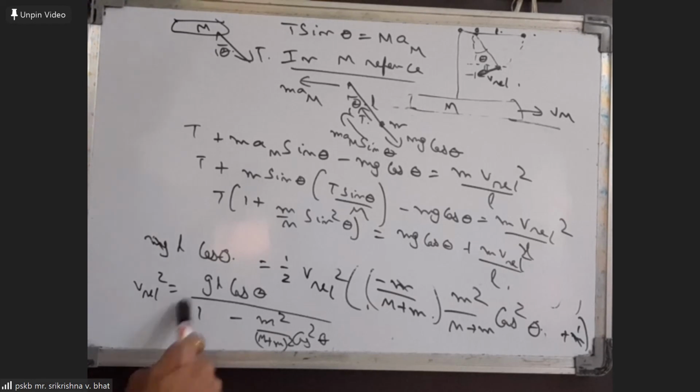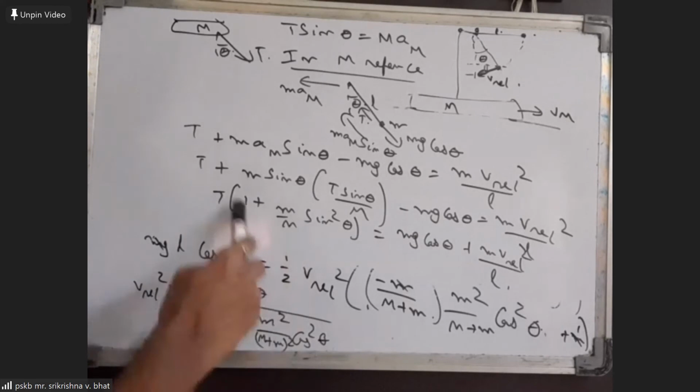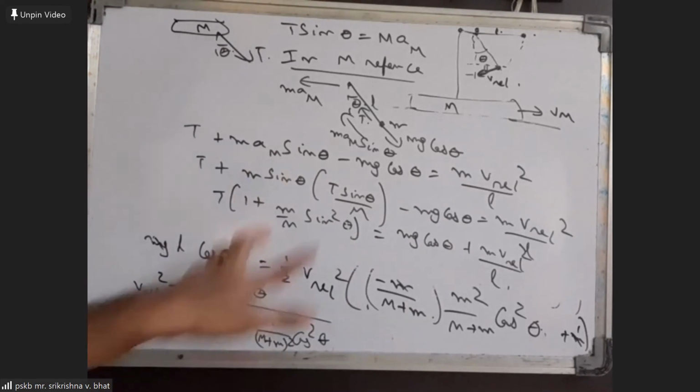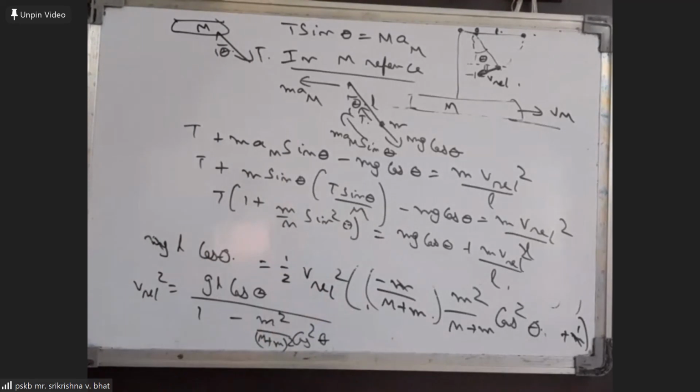Yes, this will be minimum when theta equals 0, and v relative square will be maximum for theta equal to 0 again.